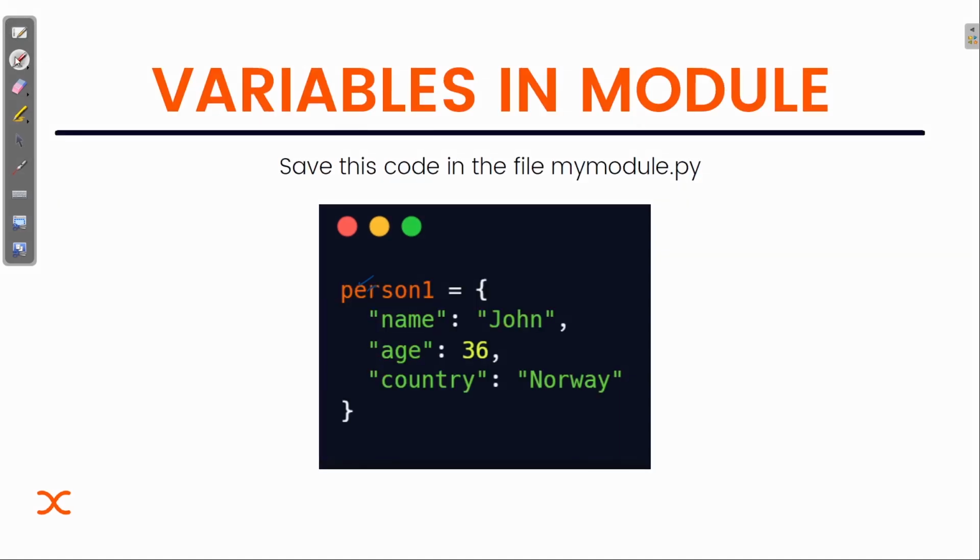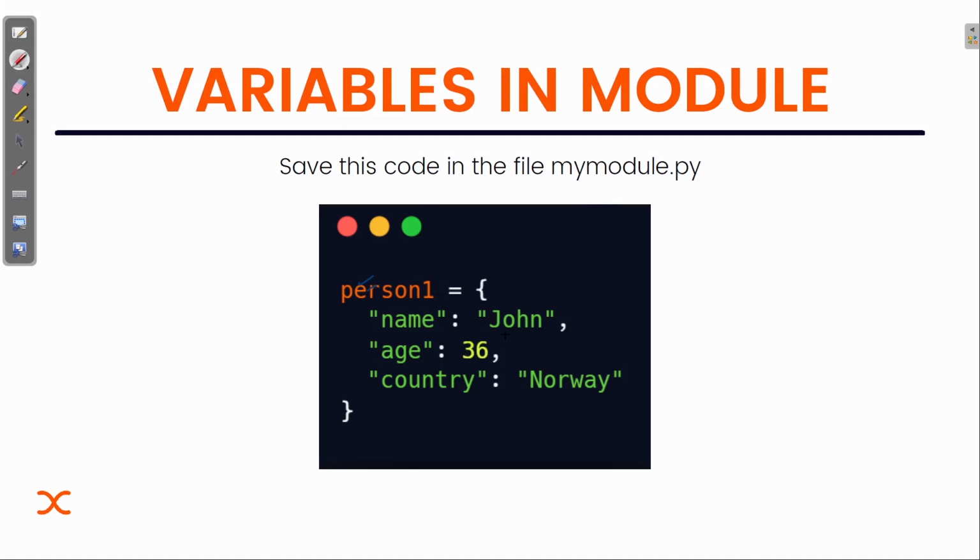So now how you can create a variable. We know that inside a module you can usually have a class, you can have a function, you can create a variable. Here we have a dictionary. If you remember, inside a sequence we have list, tuple, dictionary and set. This is an example of a dictionary and we are creating it inside my module.py.